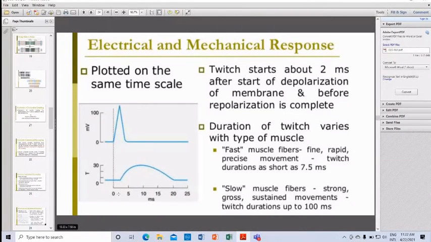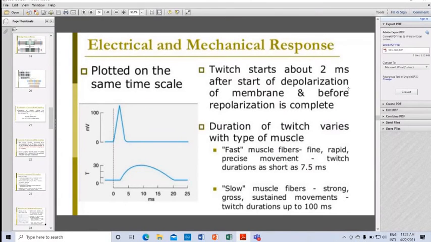The twitch starts about 2 milliseconds after the start of depolarization of the membrane and before repolarization is complete.